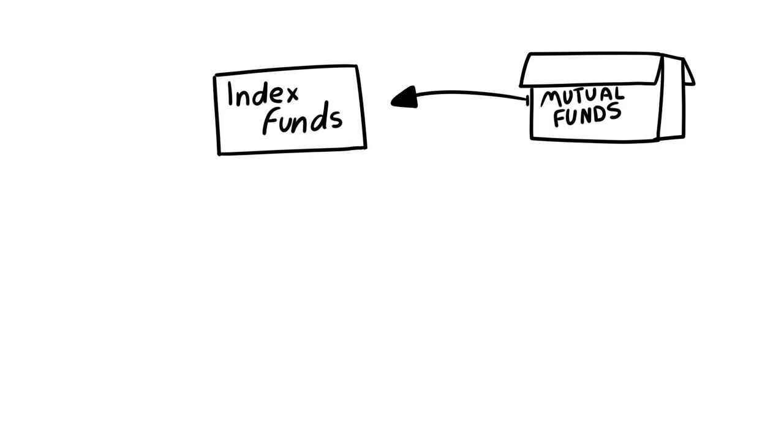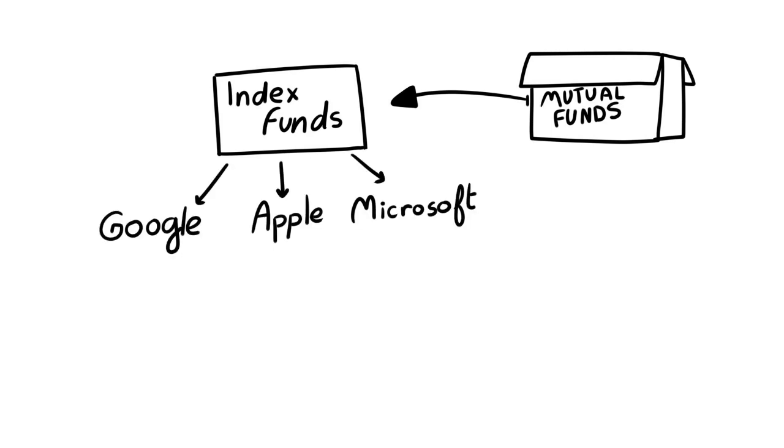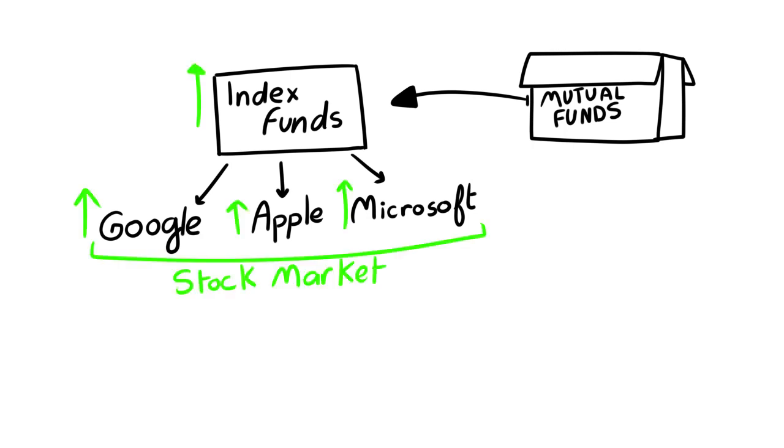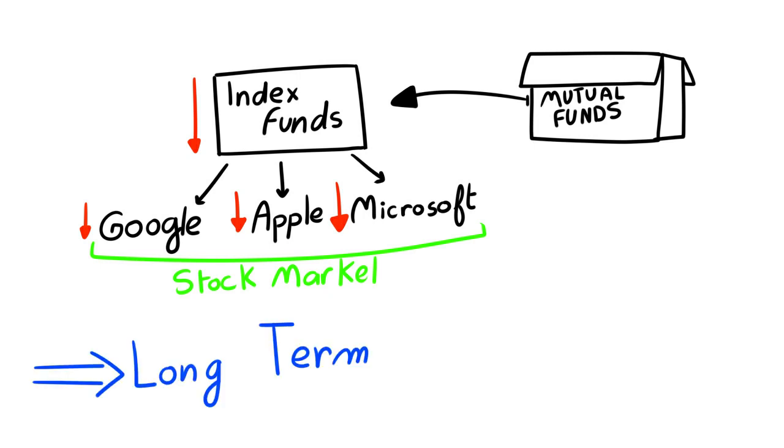Now, there are multiple types of funds, but the safest choice will be the index fund because it invests in big companies such as Google and Apple and Microsoft. These companies are not risky and they can also be quite rewarding. Now, the only problem with mutual funds is that they depend on the stock market. And by stock market we mean big companies like Microsoft and Apple. If these companies' stocks go up, the funds will follow, but they will also go down in case the stocks go down as well. That's why mutual funds are a great choice for people who plan on long-term investments.